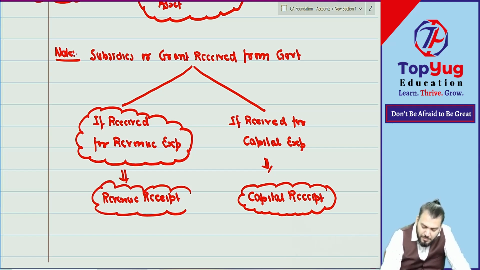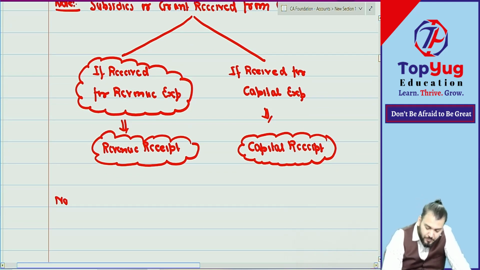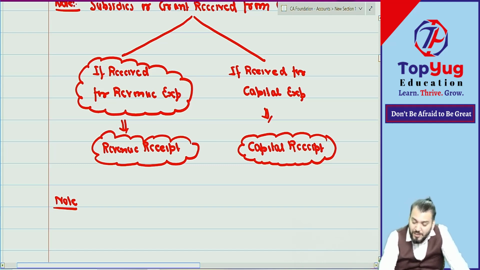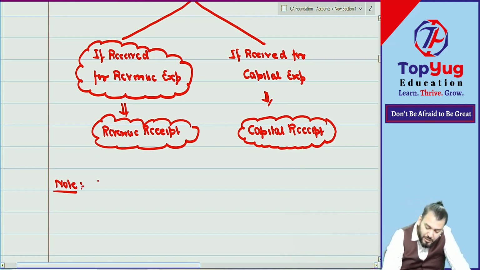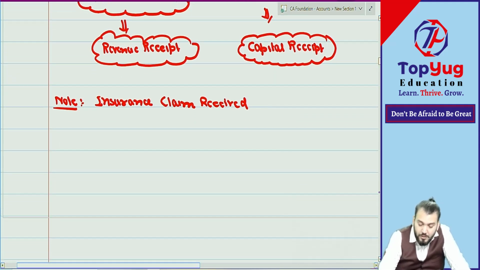Capital received. Similarly, you know about insurance claim. You know the term insurance claim. Whenever we take some policy and something happens, you get some claim from the insurance company. That is also one receipt. Write down, insurance claim received. So this will be what? Capital or revenue. The same thing.